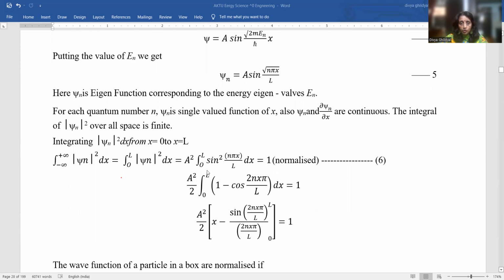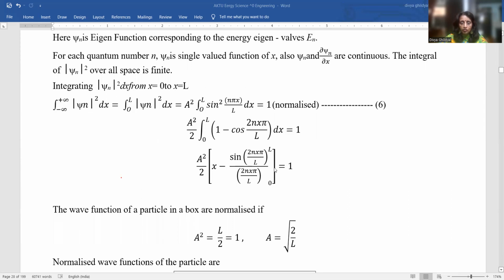Now we will use the formula cos 2θ = 1 − 2 sin²θ, and I get this expression. After I integrate, cos θ becomes sin θ divided by this constant.